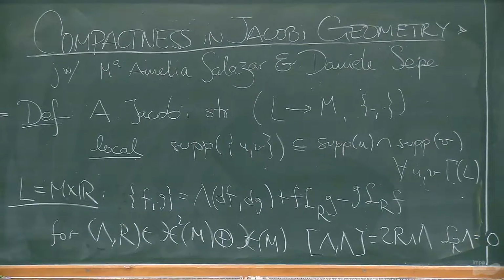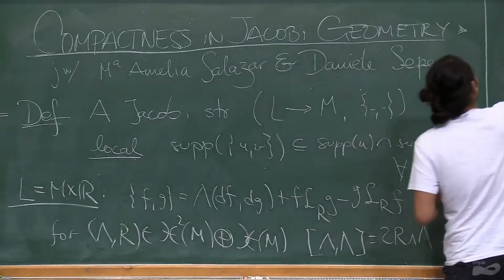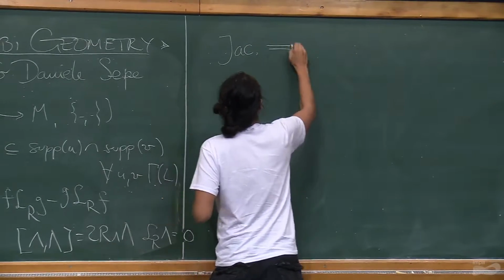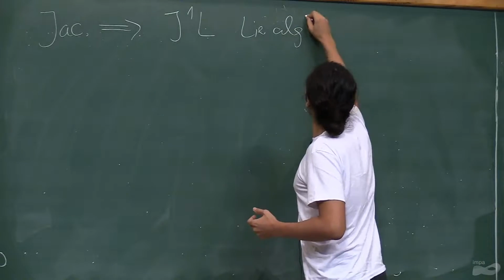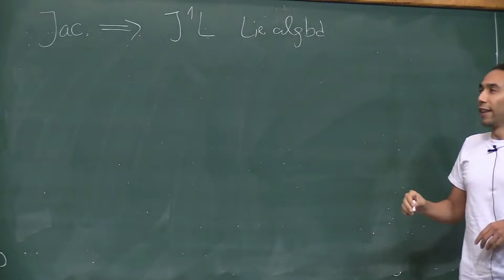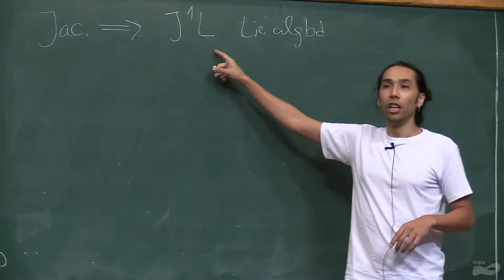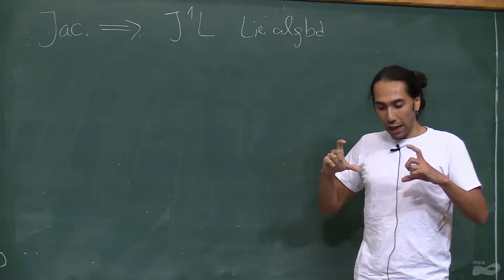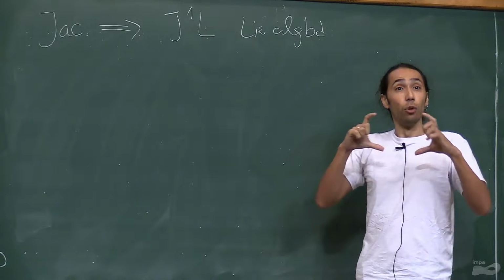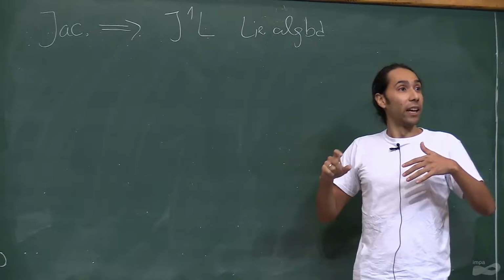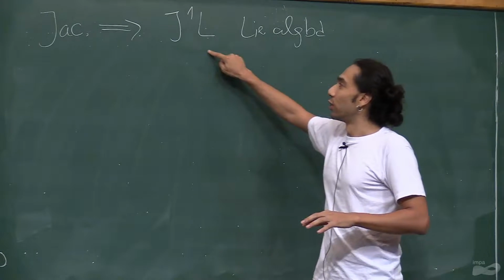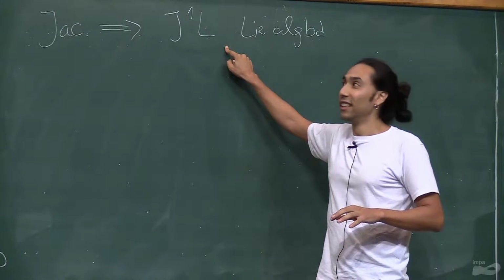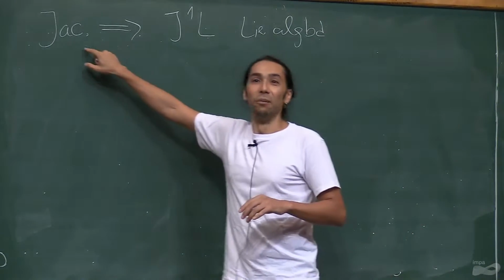One thing that was not as emphasized yesterday is that these objects actually induce, in a unique way, a Lie algebroid structure on the Jet1 bundle. This is unique in that the Lie bracket that you put here recognizes holonomic sections. So the bracket of two holonomic sections is going to be holonomic. And this is how you pick out the Lie algebroid structures on the Jet1 bundle of a line bundle to recognize them as Jacobi structures.